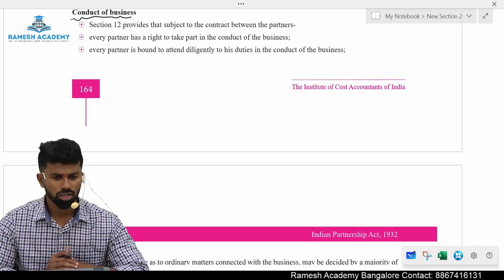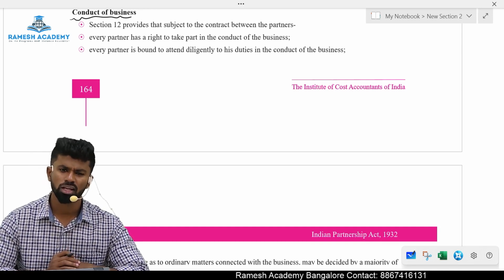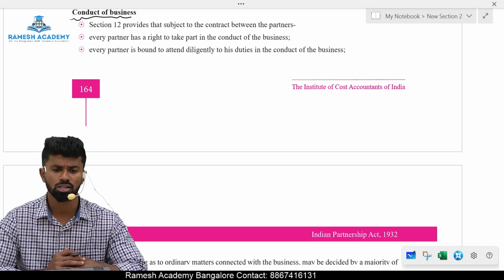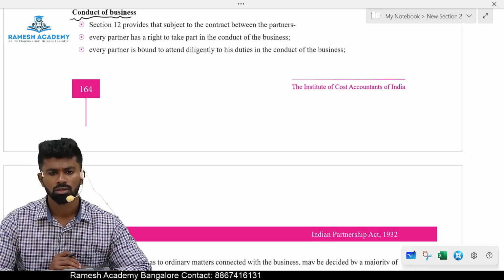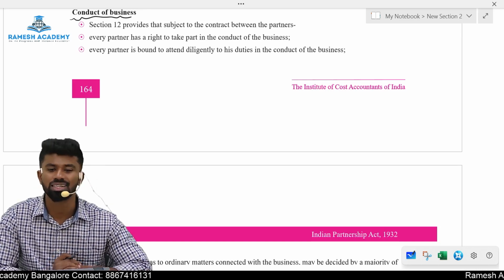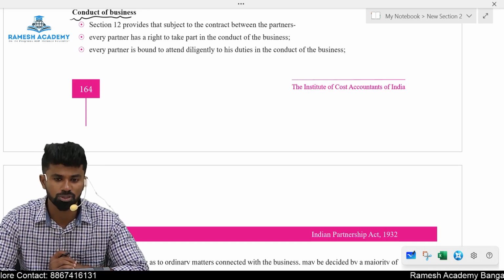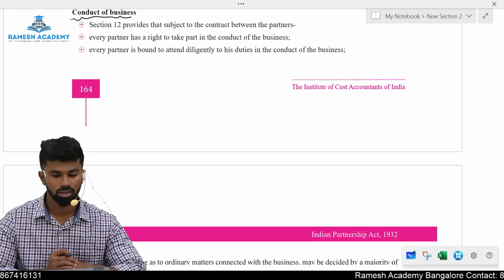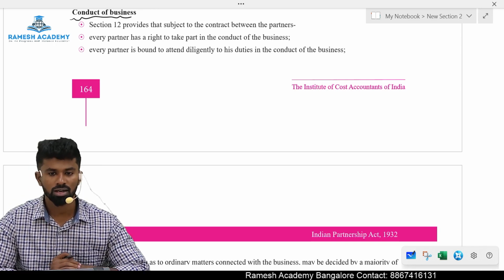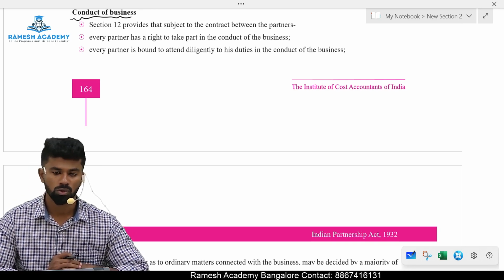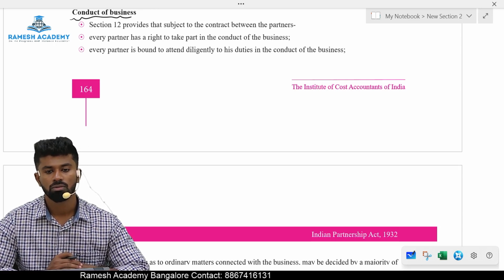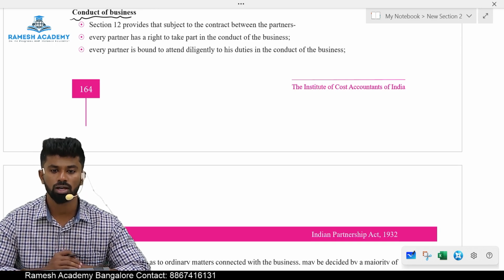Now let's say one of the partners is a managing partner. He has information that the company is going to incur some loss in the next financial year due to certain events. Without disclosing that fact to the other partners, he took their consent to introduce more capital. Tell me, is the consent of the parties free or not free? Is there any breach of duty by the partner who is managing the affairs of the business? The answer is yes, because when he has the information, he must provide this information to whom?